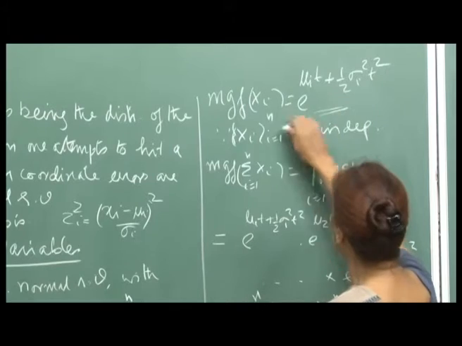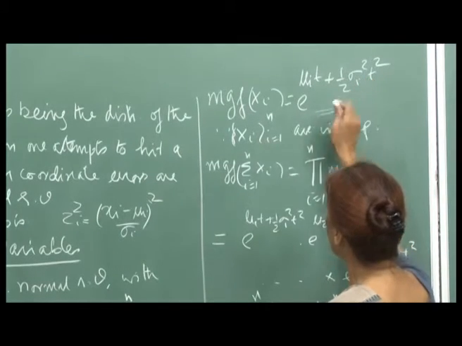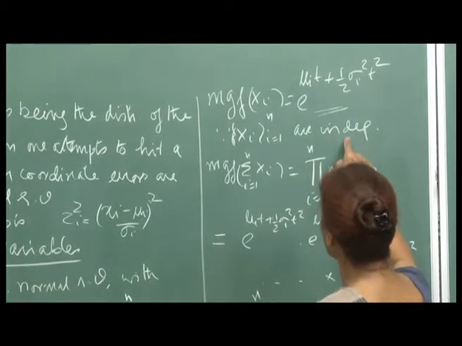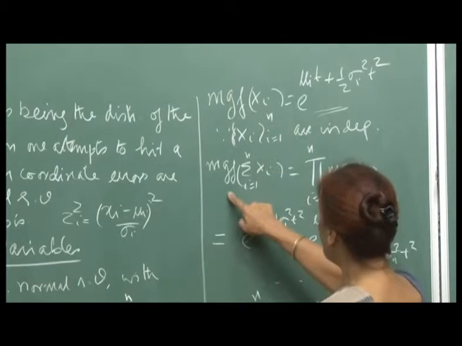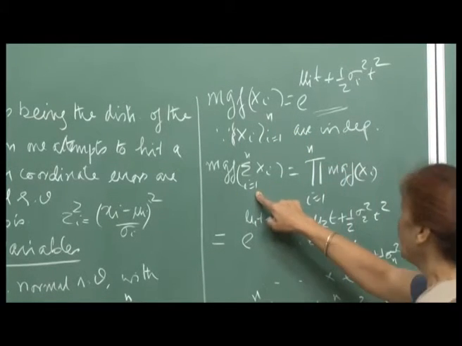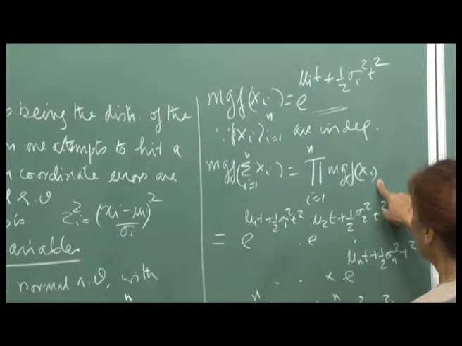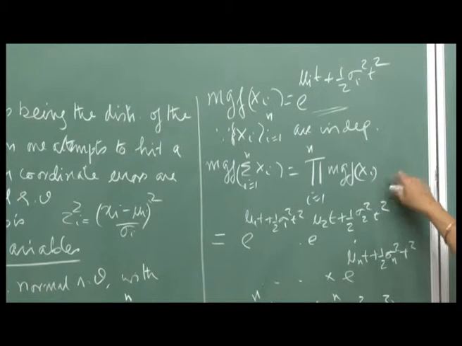Okay. So, the MGF of x I is e raised to mu I t plus half sigma I square t square. This is for the normal mu I, sigma I square, and since the x i's are independent, I varying from 1 to n, the MGF of the sum of x I is the product of the individual moment generating functions, right.